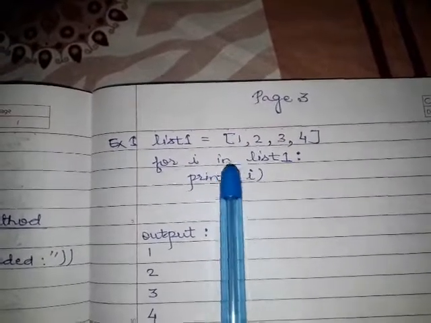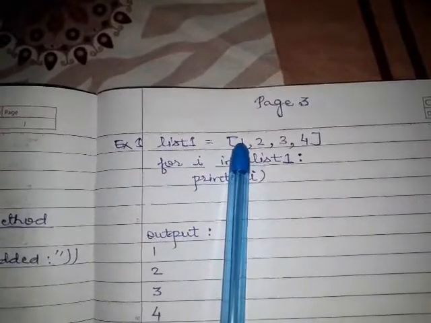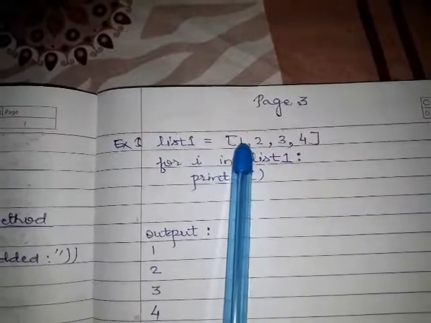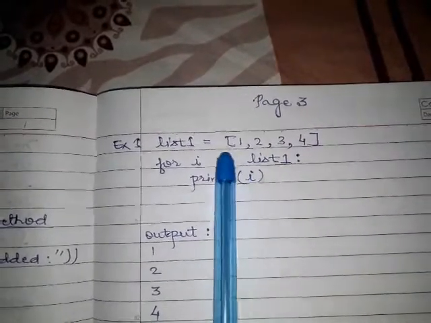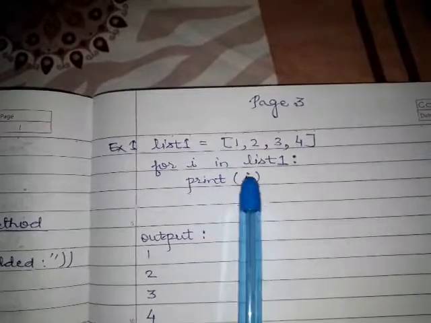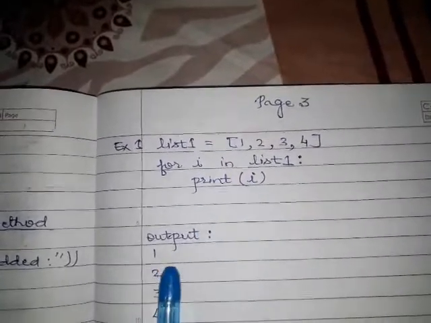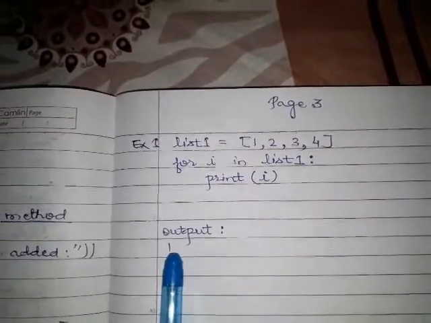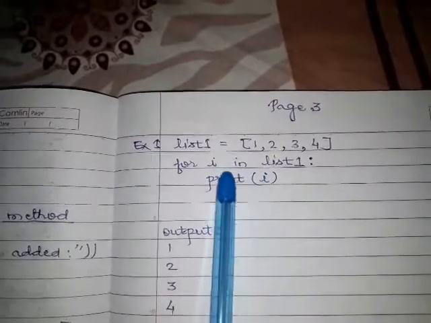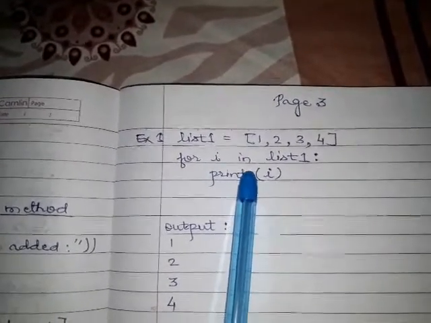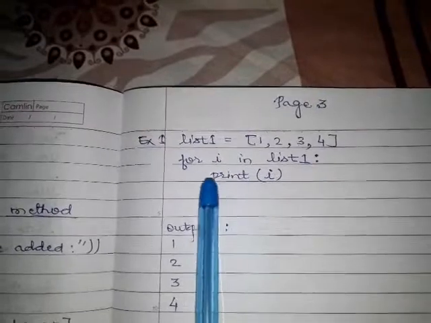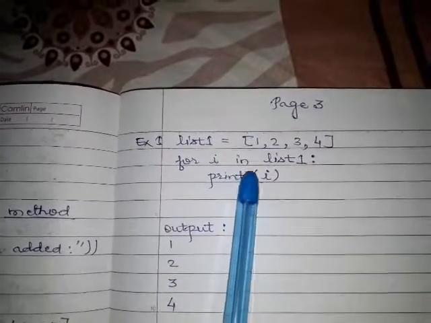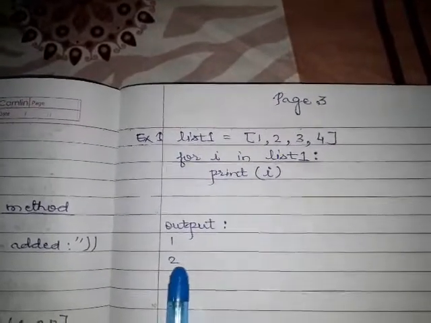For the first time, i will be assigned the first item, so i contains 1. Print i means it will print 1. Now the print method has a default newline, which means whenever the next print is encountered, the new item will be printed on a new line.